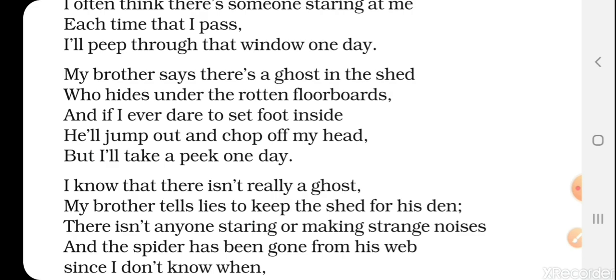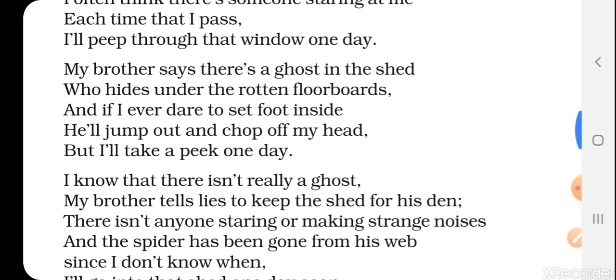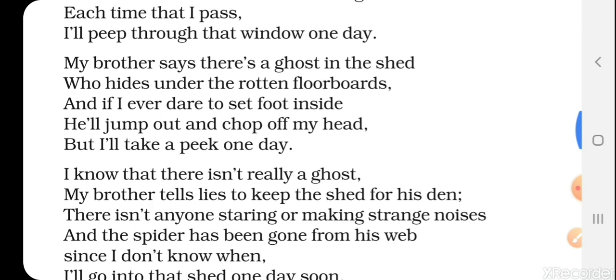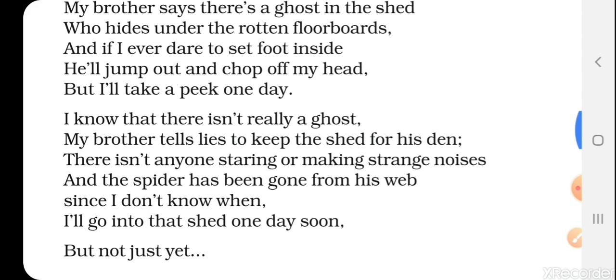And if I ever dare to set foot inside, और उसके ब्रदर उसको बताते हैं that if you ever try to set foot inside, कि अगर तुमने कभी अंदर जाने की कोशिश की, he'll jump out and chop off my head. So that ghost will jump out and he will chop off your head, that he will cut your head. ठीक है, वो तुम्हारा हेड को उसको काट के खा जाएगा. ठीक है. But I'll take a peek one day. But even then, the little child says that, but even then, I'll take a peek in one day, that I'll go inside one day. ठीक है, आगे देखते हैं.